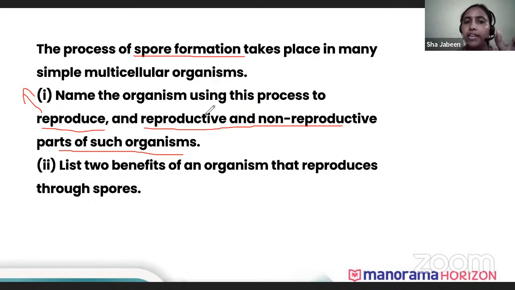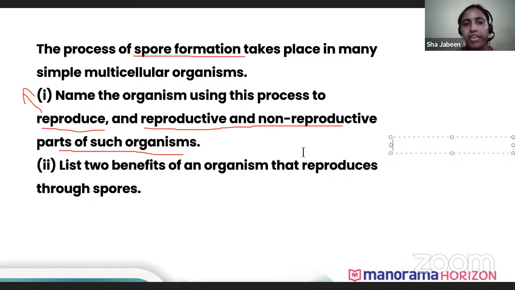The reproductive part, I told you, is the sporangium. Inside the sporangium, we find spores. You can note down: the organism that undergoes spore formation is fungi. The reproductive part is sporangium, and the non-reproductive part is hyphae, H-Y-P-H-A-E.